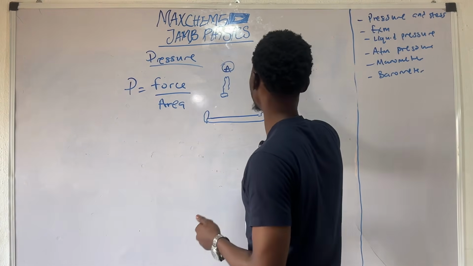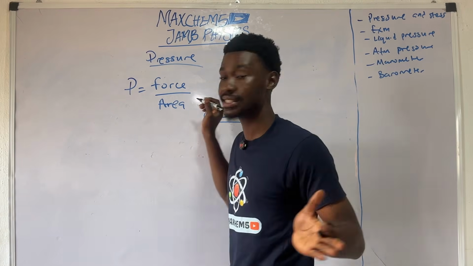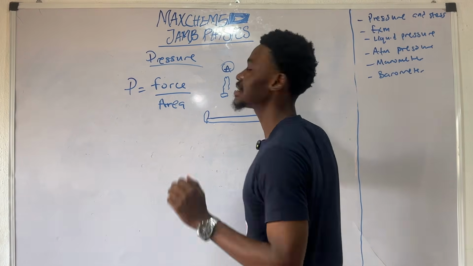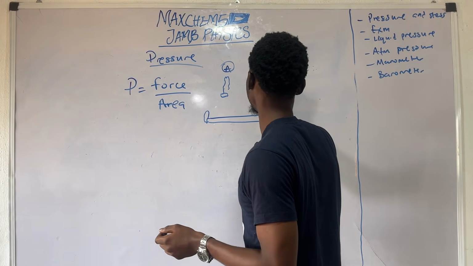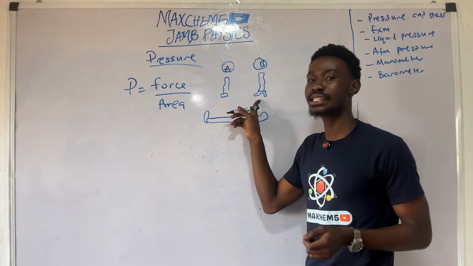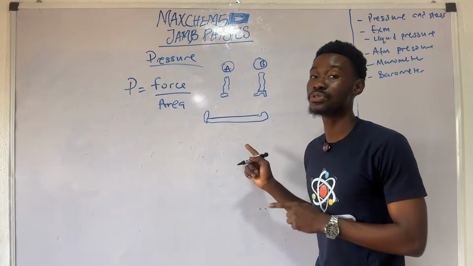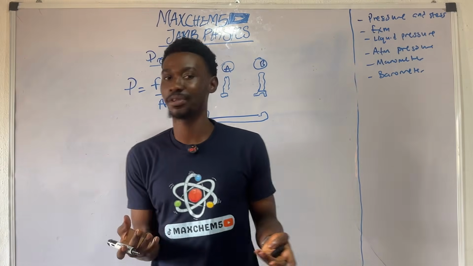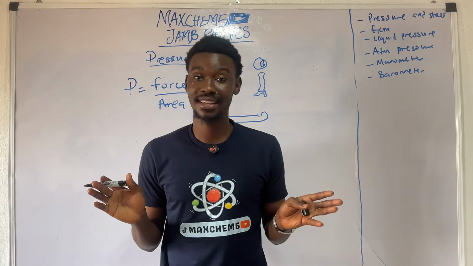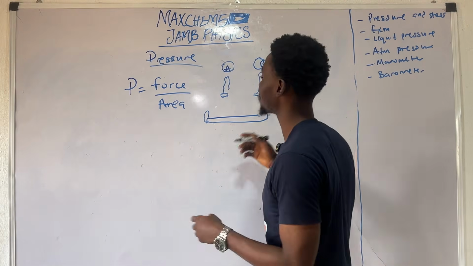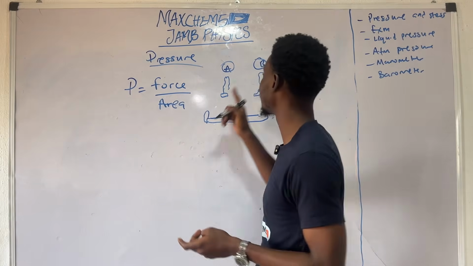Your next option, B, you are asked to choose another person of similar weight, this time a girl, wearing heels. So this girl is wearing heels, this guy is wearing sneakers. One of them has to step on you. Who would you choose to step on you? That's a very beautiful example of pressure in play. Almost everyone would choose A.